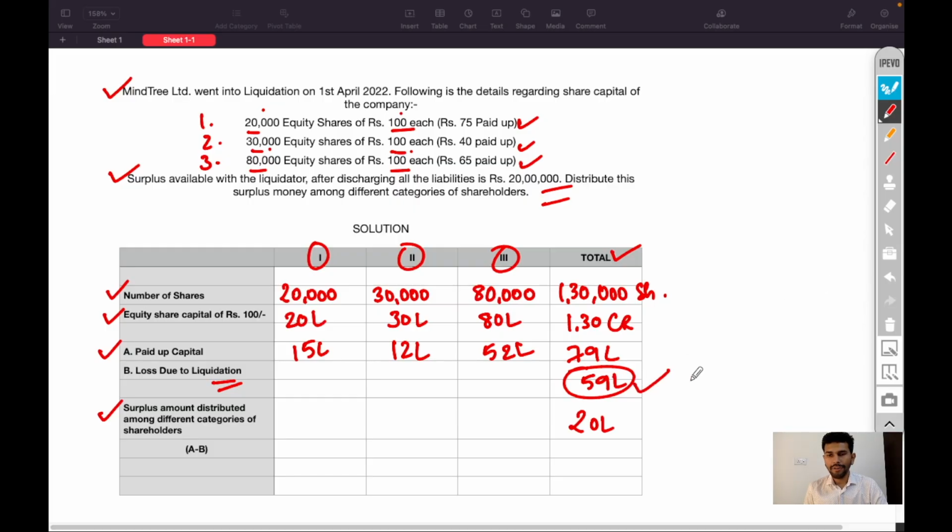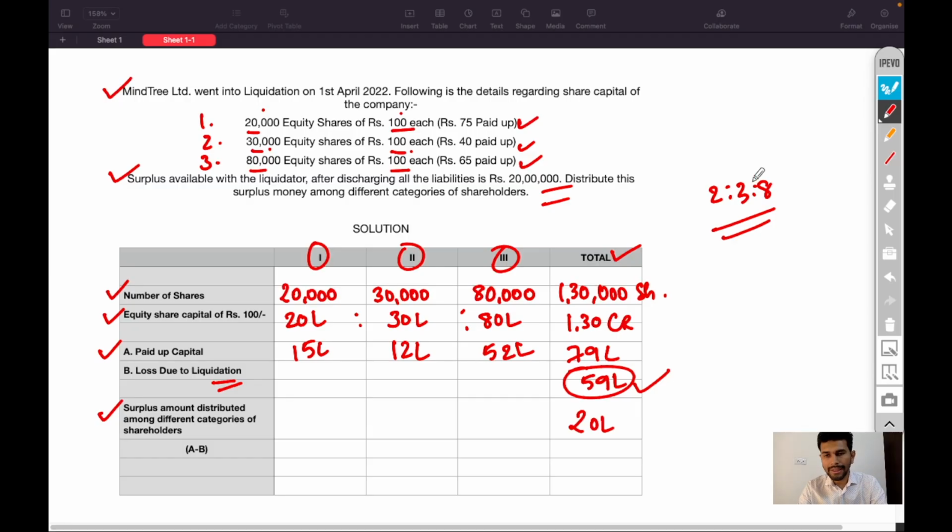And these 59 lakh rupees will be distributed among each category of equity shareholders in the proportion of equity share capital, that is 20 lakh, 30 lakh and 80 lakh, or 2 is to 3 is to 8. This 59 lakh rupees will be distributed among each category of equity shareholder in the proportion of their capital, 2 is to 3 is to 8.